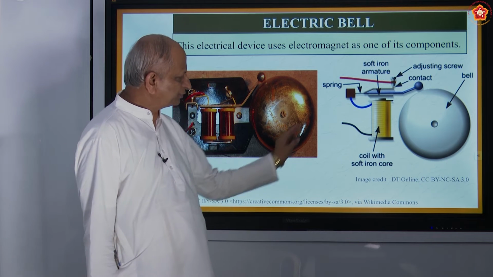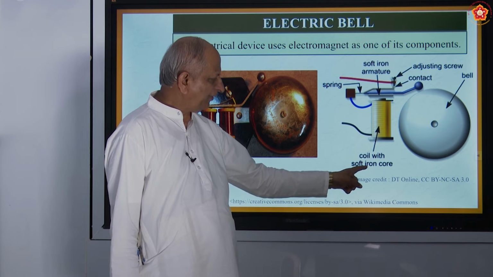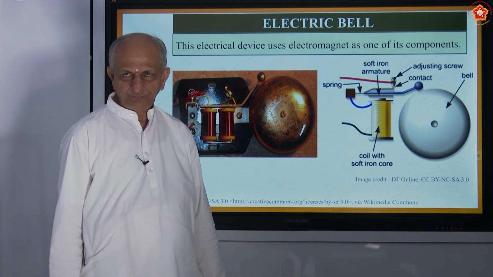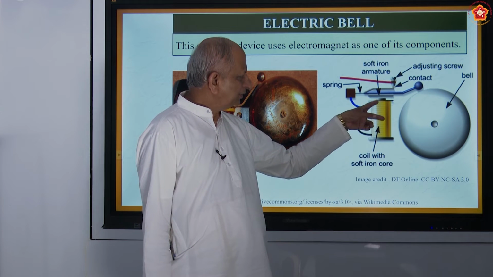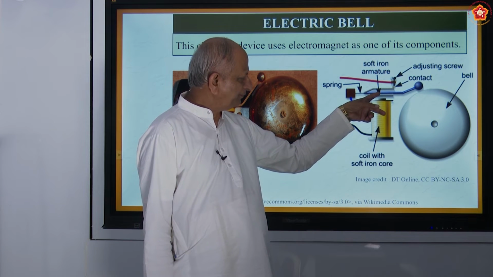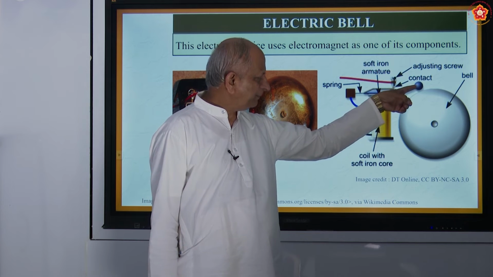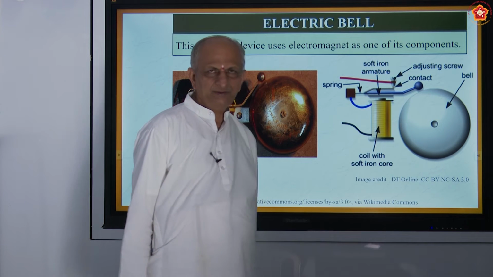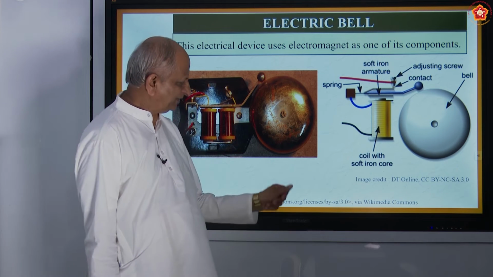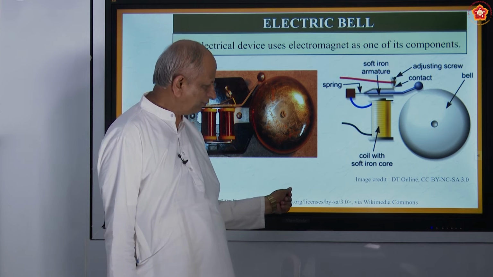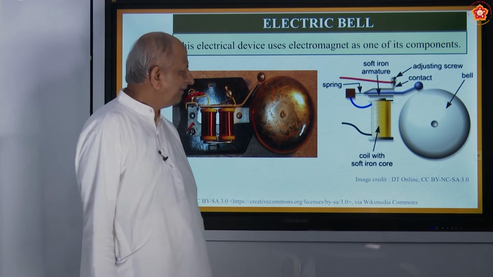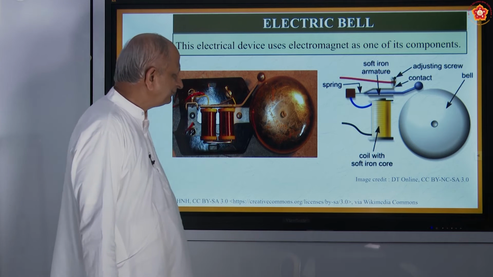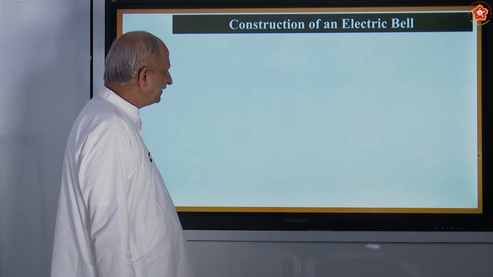So when the current flows through this coil with soft iron core, it attracts the armature. And this armature, now the hammer, hits the bell here. That is how the bell sound is produced. So if you press it, when you switch on, it goes on hitting. That is how the bell sound is produced. And again, it depends on the current.